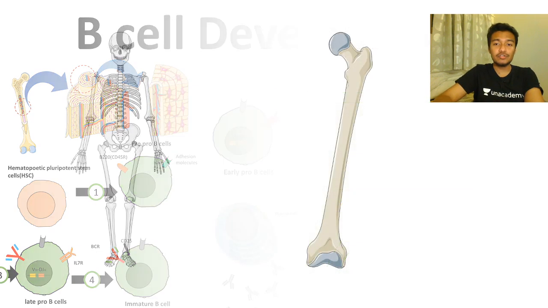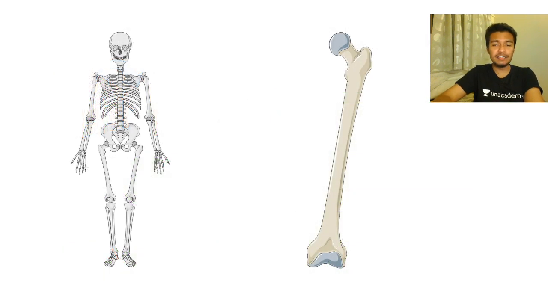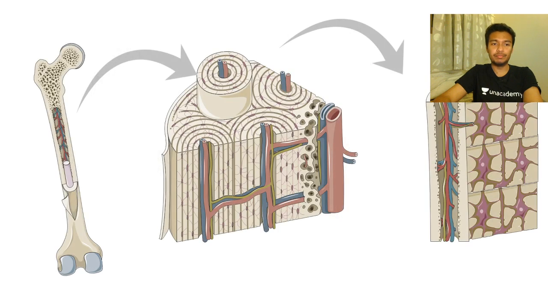Okay, so as we said, B cell development takes place in the bone marrow. Now bone marrow is present in the big bones such as your femur bone, let's say humerus, radius, etc. Now let's get a cross section of this bone.